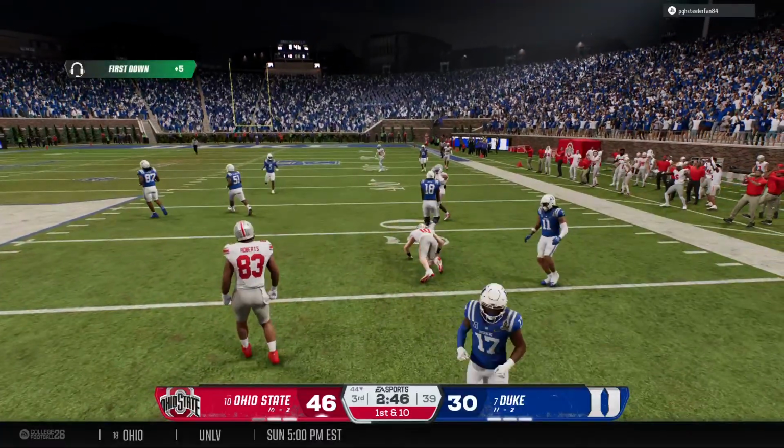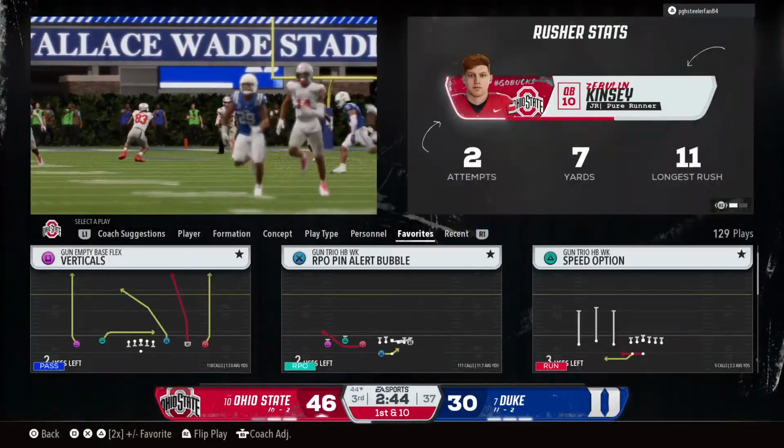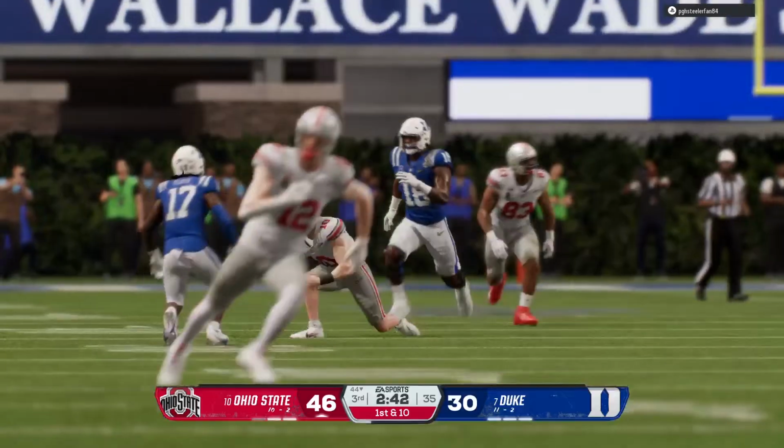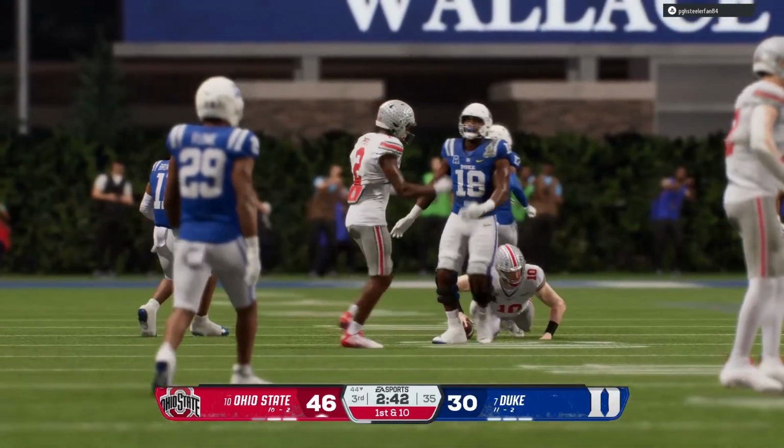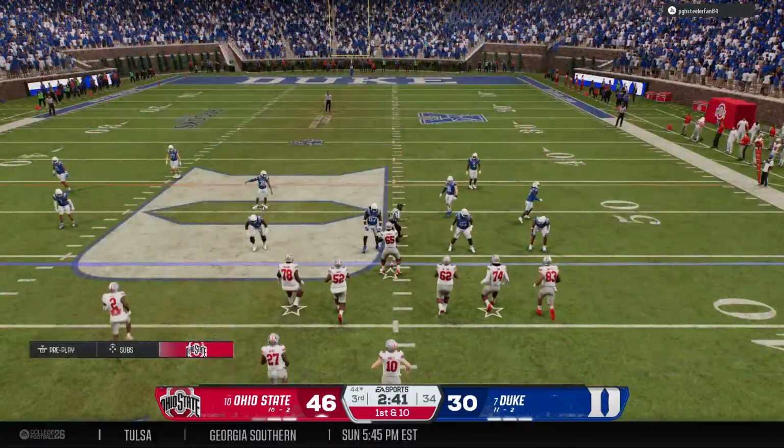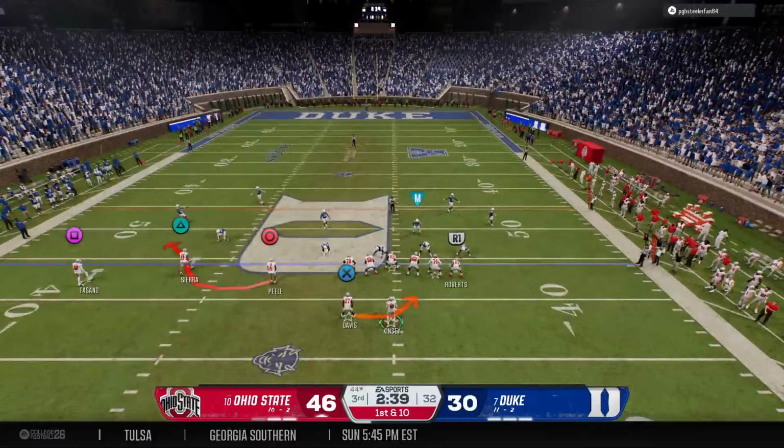Slides to avoid the big hit. Well, they did a good job of getting pressure on the quarterback, but, man, make the play, bring him down. Instead, they give up positive yards here on the scramble. 1st down and 10 now.